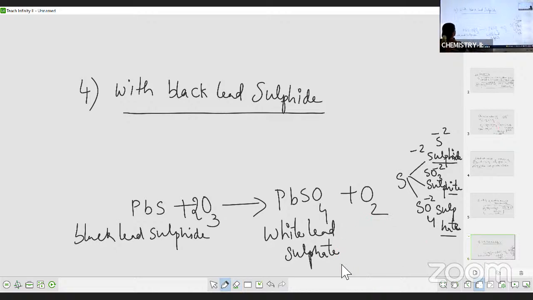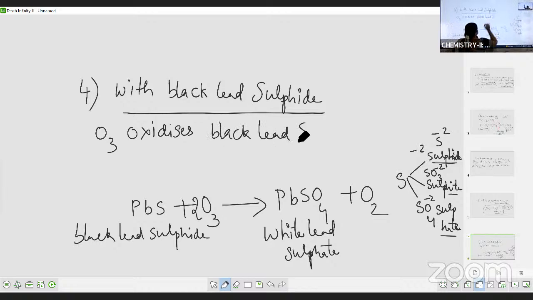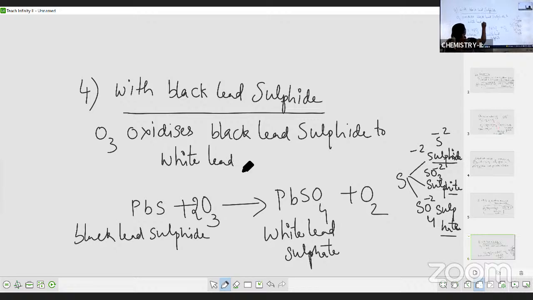Let's make the statement, right? So ozone oxidizes black lead. Is it sulfide or sulfate? It is sulfide. Black lead sulfide to white lead sulfate. Don't get confused, students.